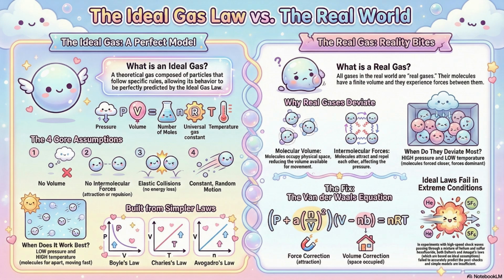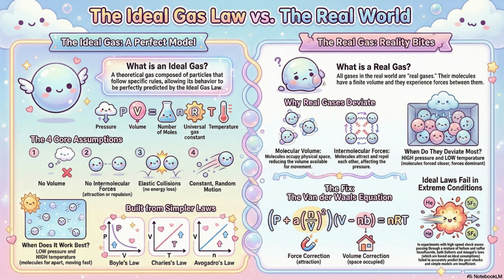We've seen how PV-nRT fails under high pressure in a stable system. But what happens when we just shatter thermodynamic equilibrium completely? Now we're getting into extreme dynamics. Right. Our next source takes us to shock waves propagating through really disparate gas mixtures. This is the world of shock tubes. They're used to generate and study these incredibly high-speed events.